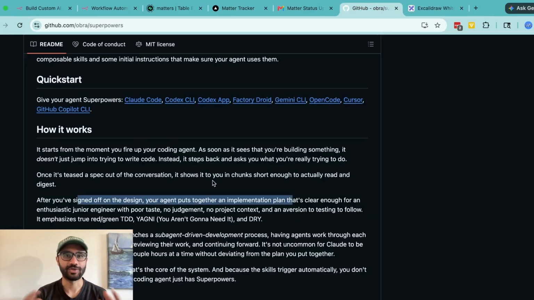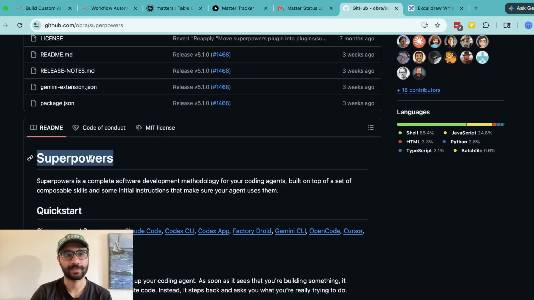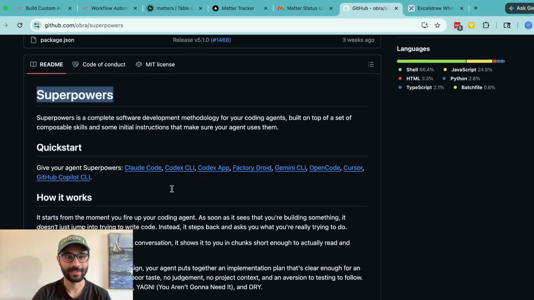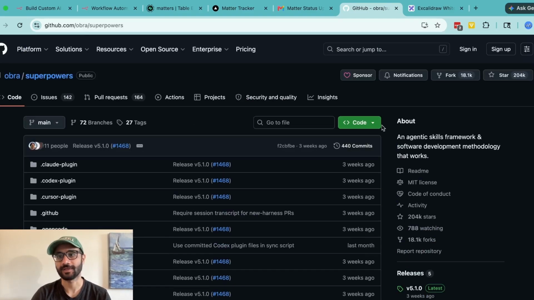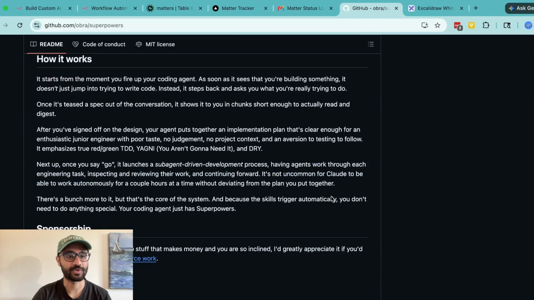Now, before we head into Claude Code and Visual Studio Code to build out our app, I wanted to introduce you to this Superpowers skill. This is a skill I've downloaded inside my Claude Code, so it spins up every time I start building something. It's an open source project, first of all, and it's got about 200,000 stars, which means it must be good. What it does is allow the skill to ask you a bunch of questions, which is going to tease out the exact requirements of what you're building instead of just diving in and starting to code.